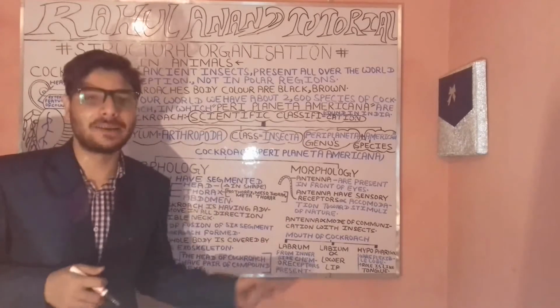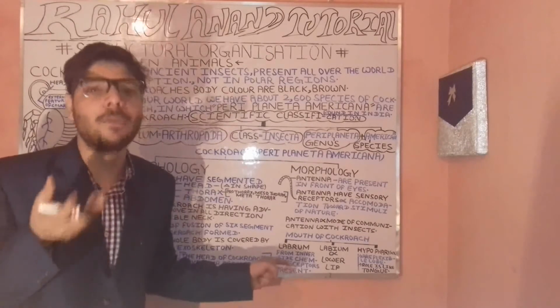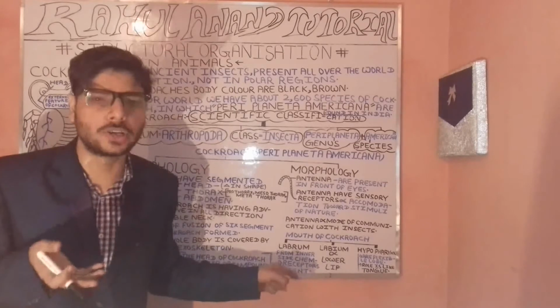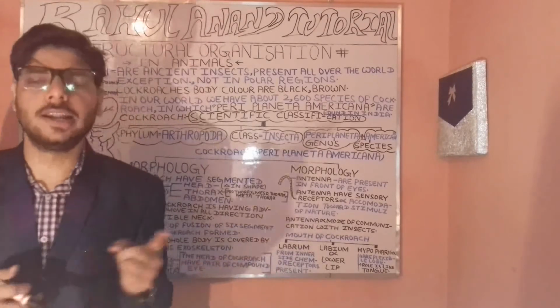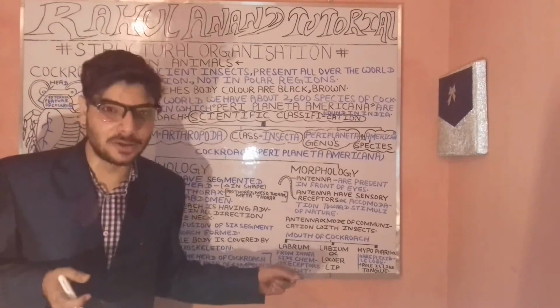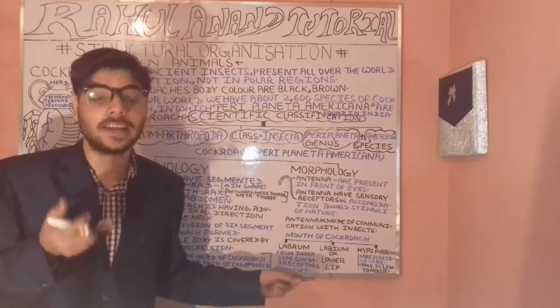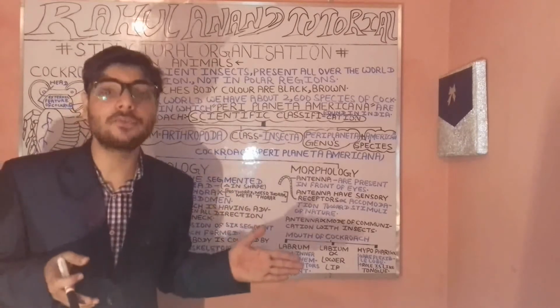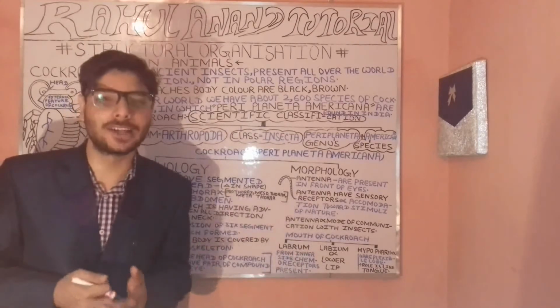Fine. So now let's understand the mouth region of the cockroach. Each of these has a specialized mechanism in the mouth region, such as the labrum, the labium, as well as the hypopharynx. So what is the role? From the inner side, we have the chemoreceptors present in the labrum, which corresponds to the upper lip.